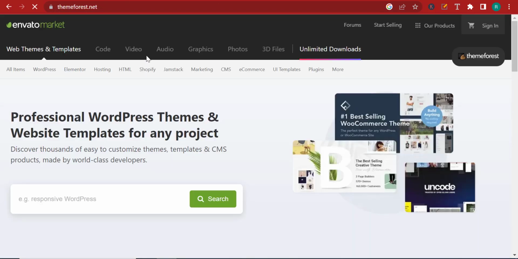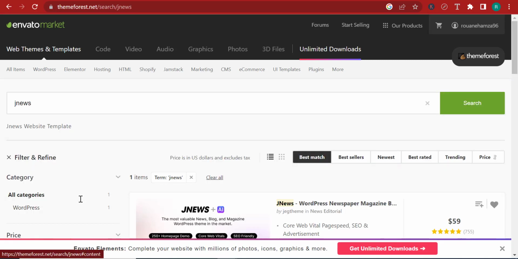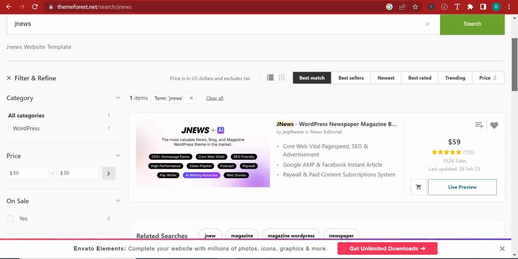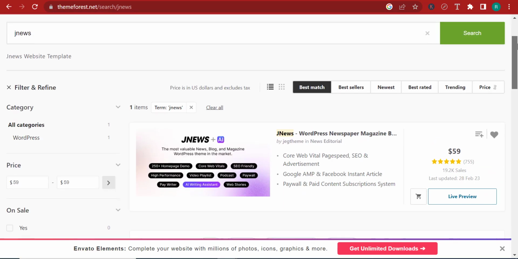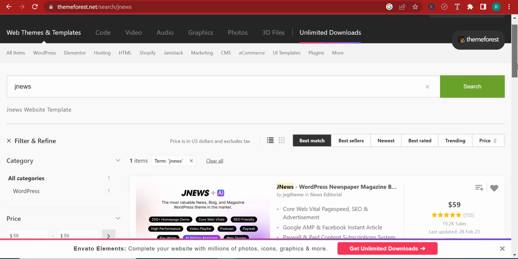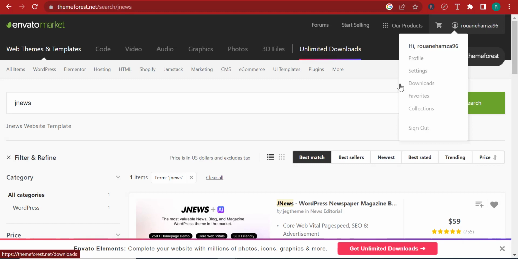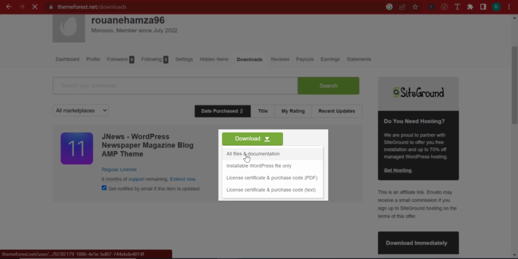Without further ado, let's go to the website, and over here you can search for the theme we're talking about. I already went ahead and installed the theme, but in your case, you can come in here and look for it. This is the one, Jnews, and you can install that theme and we'll use it. I'm going to go to my downloads because I already have the theme, and I can just download it from here.